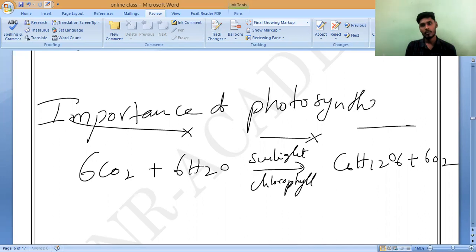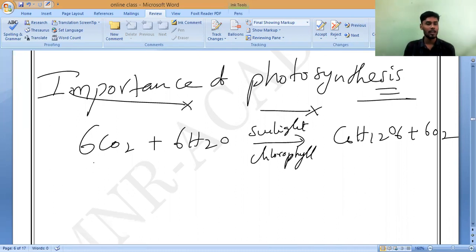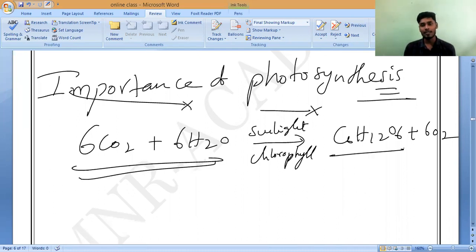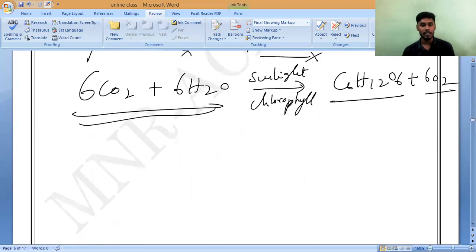Importance means products. Forget about the raw materials. The product is glucose. What is the first importance? Without plants, is it possible to make the food? No, sir.